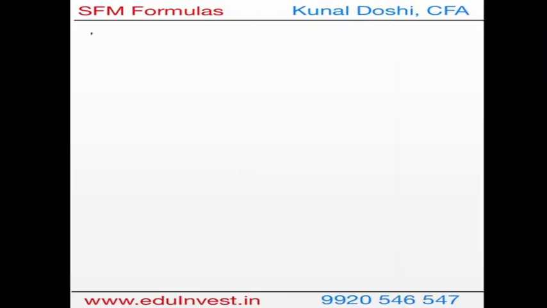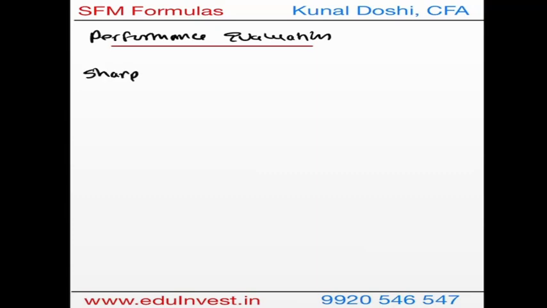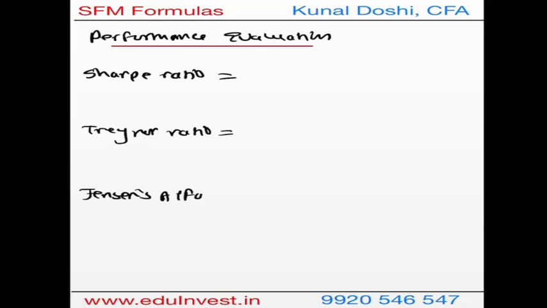Finally, we will move to performance evaluation, and for performance evaluation we will have three ratios. This performance evaluation can be used for mutual funds, and it can also be used for a portfolio. So the first ratio you have is the Sharpe ratio, the second ratio you have is the Treynor ratio, and the third ratio you have is Jensen's alpha. Let me quickly go through all three.